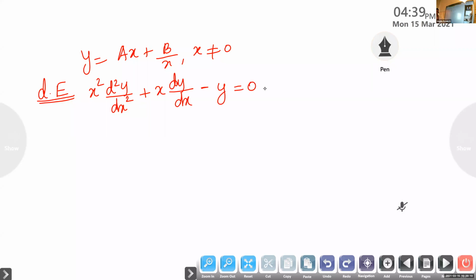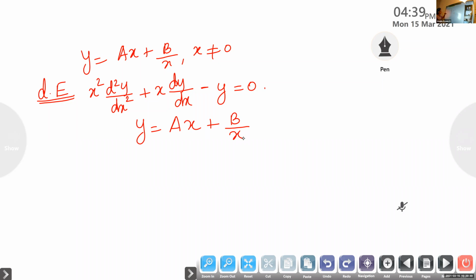We have to check whether it is a solution or not. So listen children, keep your pen down, sit straight. Listen here. So we have to check whether y is equal to ax plus b by x is a solution or not.